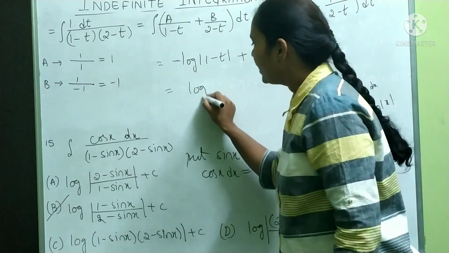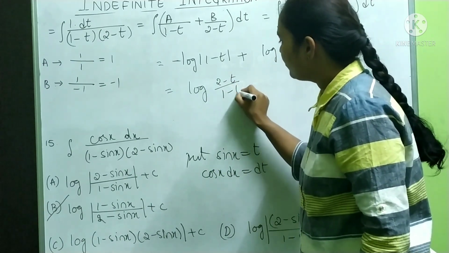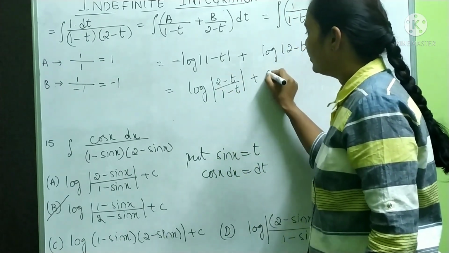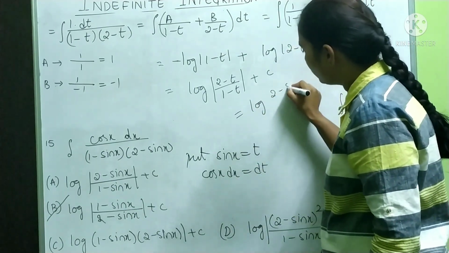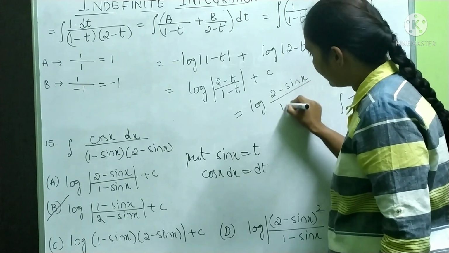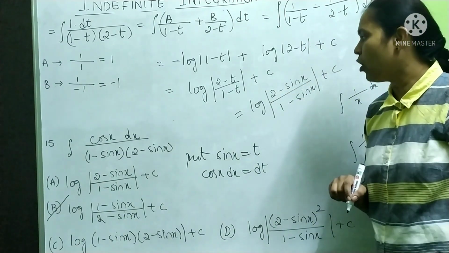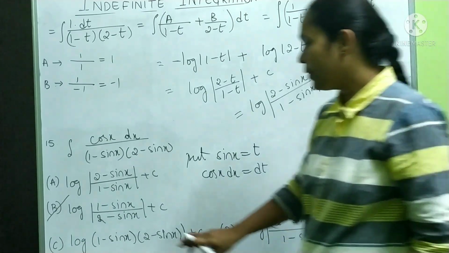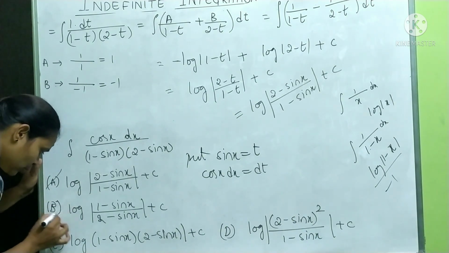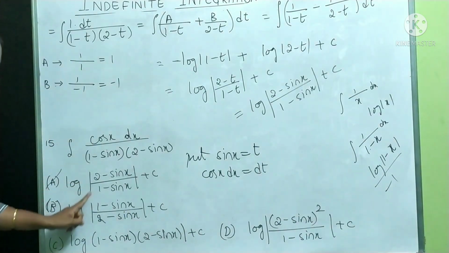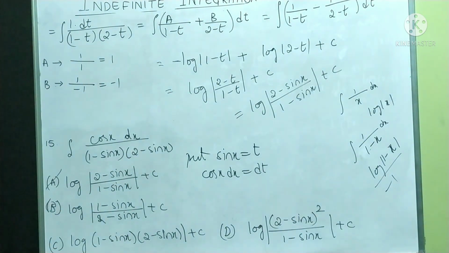It is log A by B. In place of A you have 2 minus T. In place of B you have 1 minus T plus C. Rewrite T. Therefore it is log 2 minus sin x by 1 minus sin x plus C. Our answer is log mod 2 minus sin x by 1 minus sin x plus C. This is our answer.